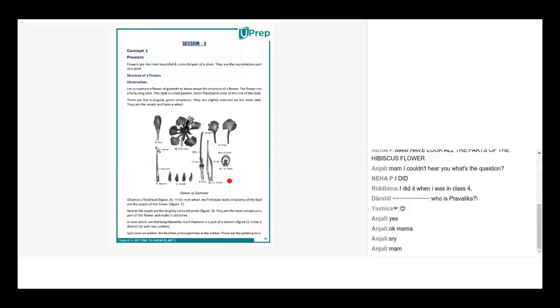I didn't understand the definition of pedicel. Can I tell her? Yeah, sure. Please go ahead. The stalk of a flower is known as pedicel, and the stalk of a leaf is known as petiole. Excellent. That is as easy as that. Just remember not to get confused because both of them start with a P. So just ensure that you don't get confused with each of them.